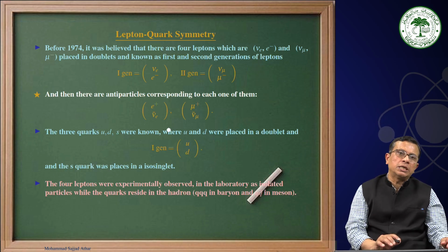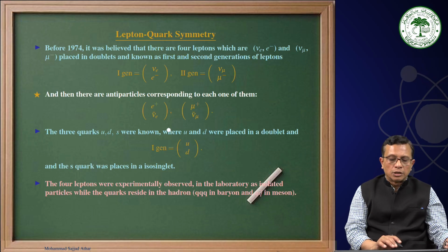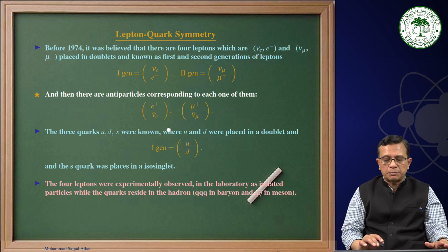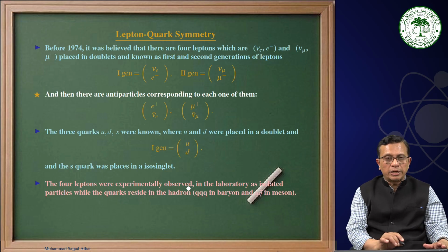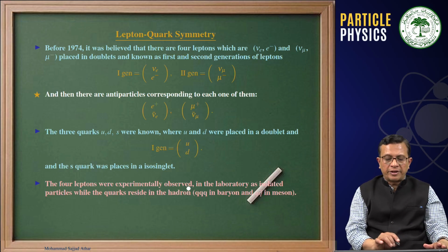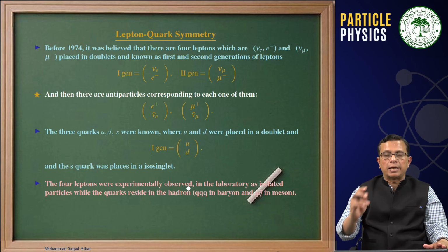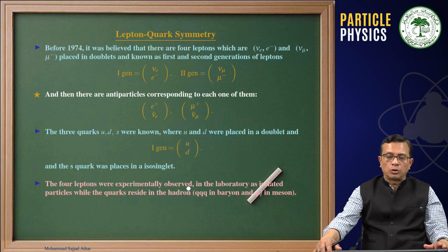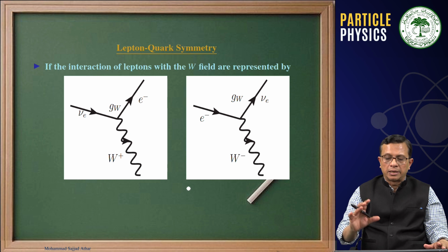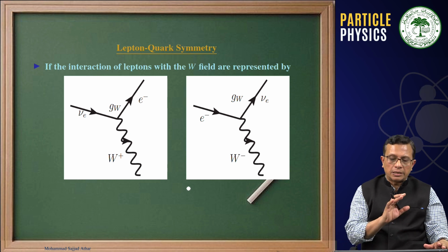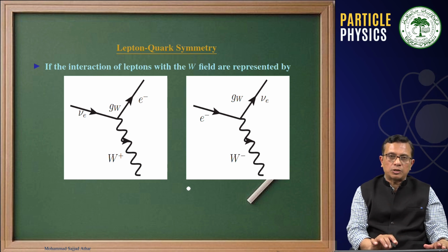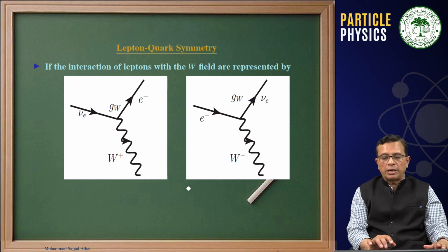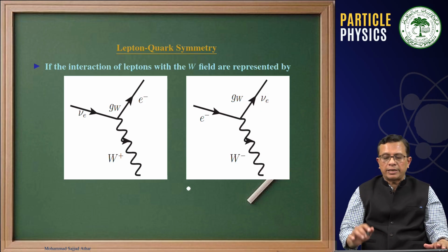In isospin terminology, we call it an isosinglet. Therefore, the four leptons were experimentally observed in the laboratory as isolated particles, whereas the quarks reside inside the proton or neutron, or in general, we say a hadron. Therefore, the vertex that we talked about for neutrino-electron scattering, or an electron interacting with a neutrino via W plus exchange or W minus exchange,